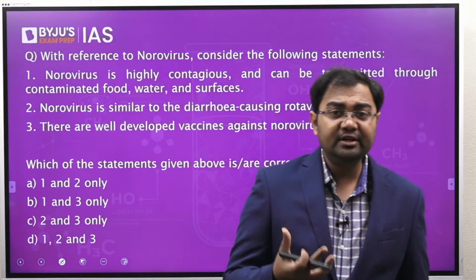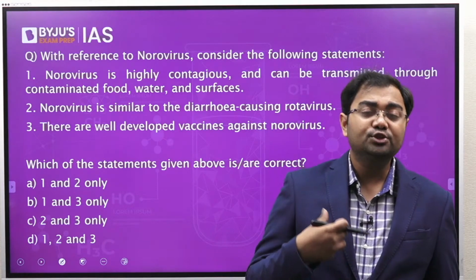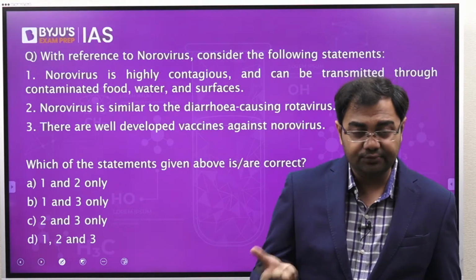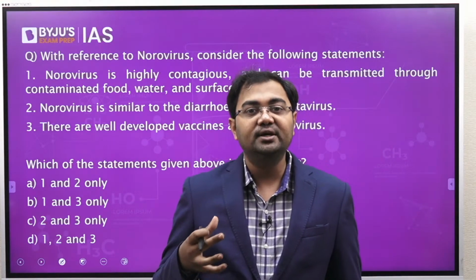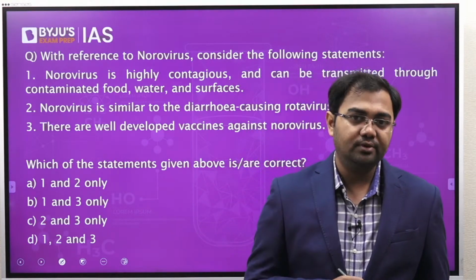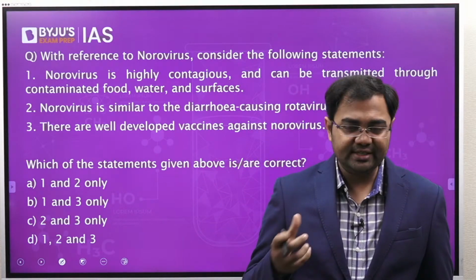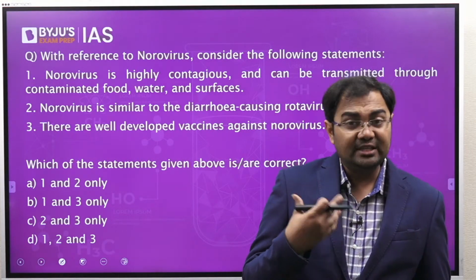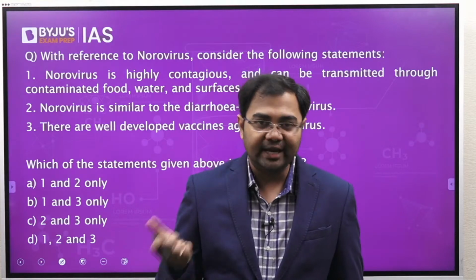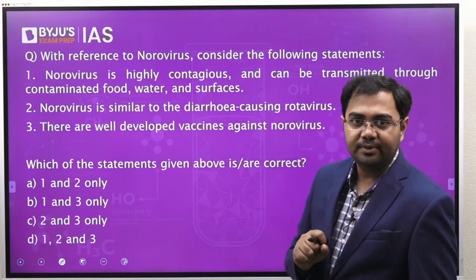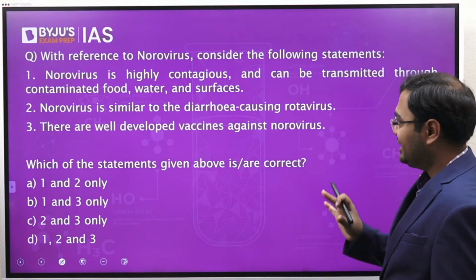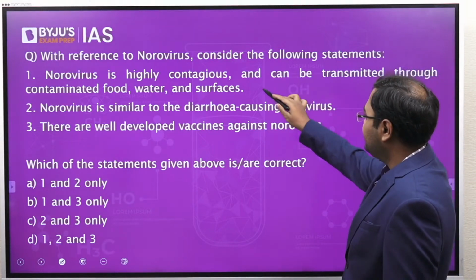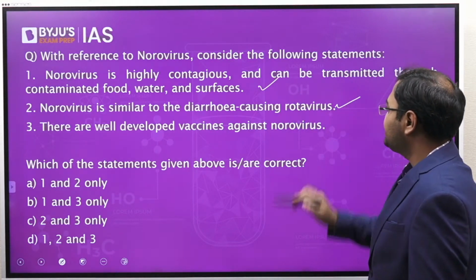It can be transmitted through contaminated food, contaminated water, and these surfaces. So all these can be the carriers of this particular norovirus. So yes, norovirus can spread through them, and they can cause diseases or symptoms like diarrhea. So the first two statements are both correct.